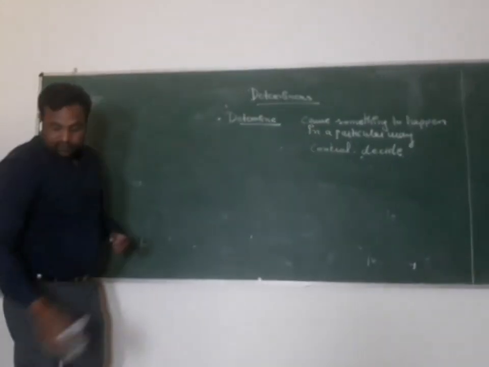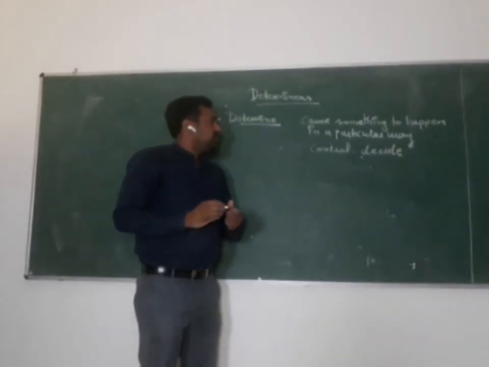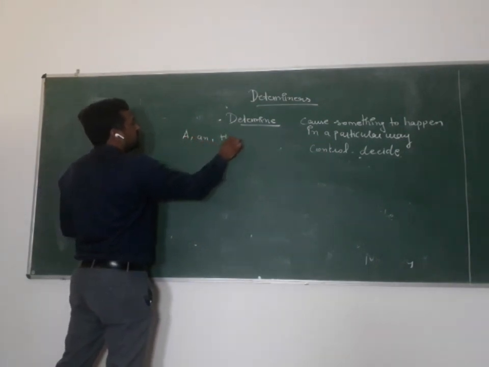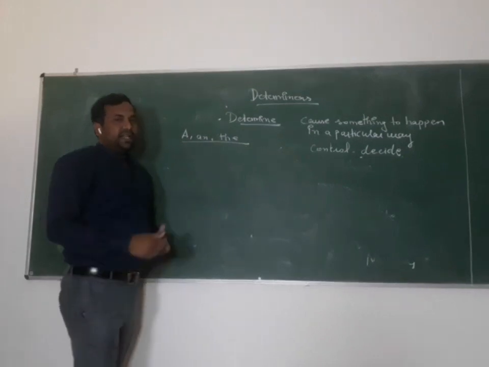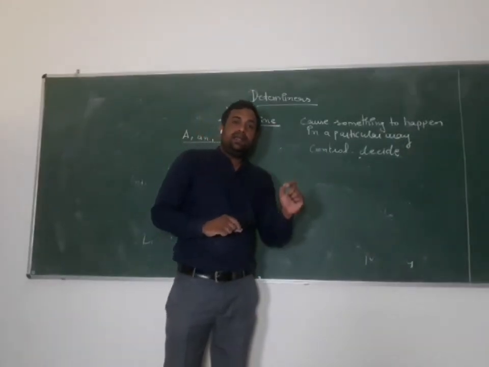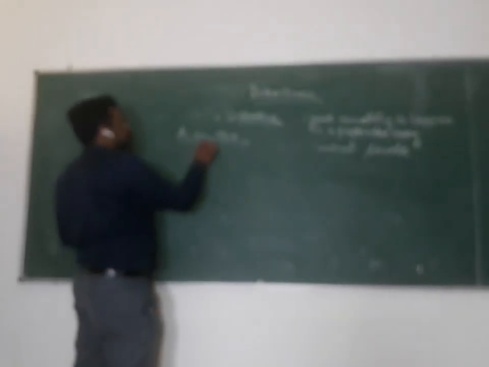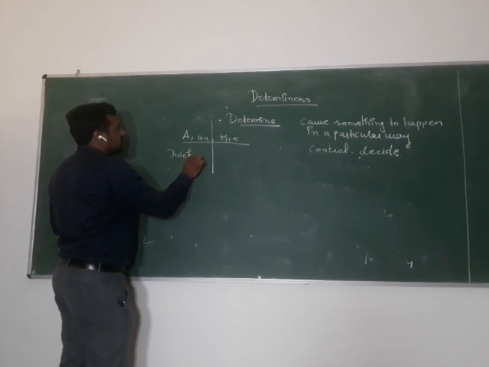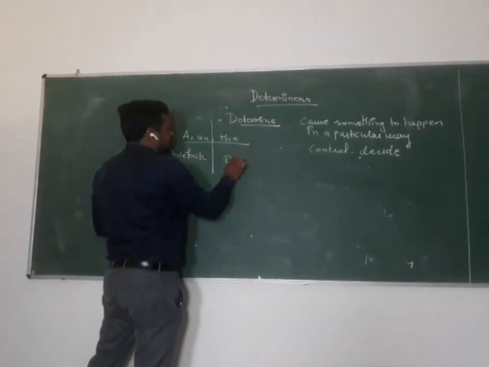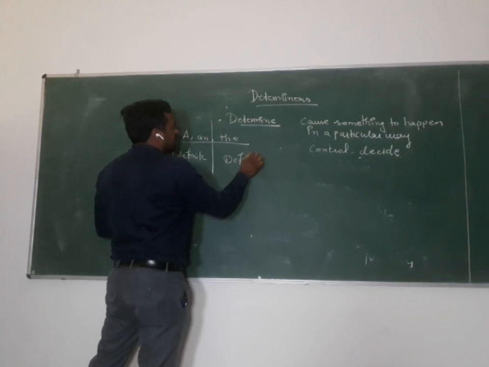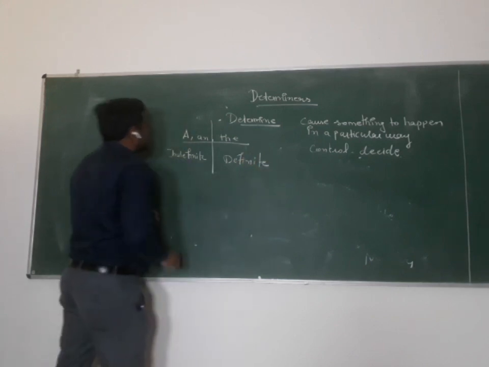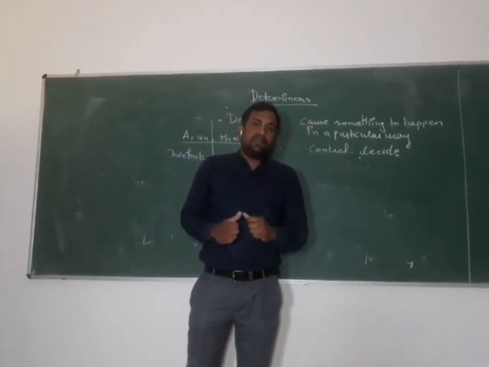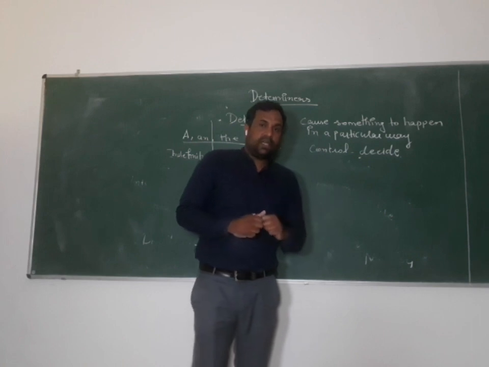Yes, students. So the first kind, article: a, an and the. These are the three articles we have. A and an we can say are indefinite articles. The is a definite article. A and an are indefinite articles. Firstly, we will learn about a and an.